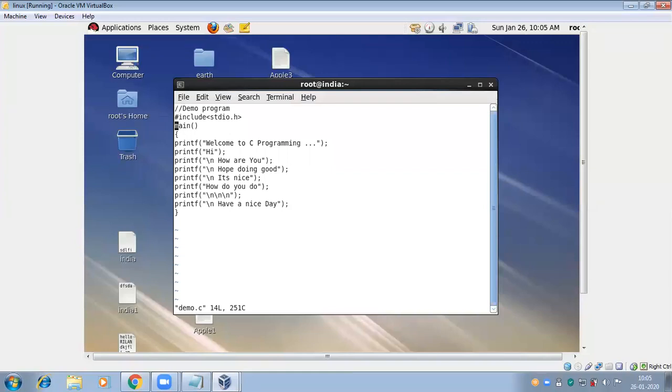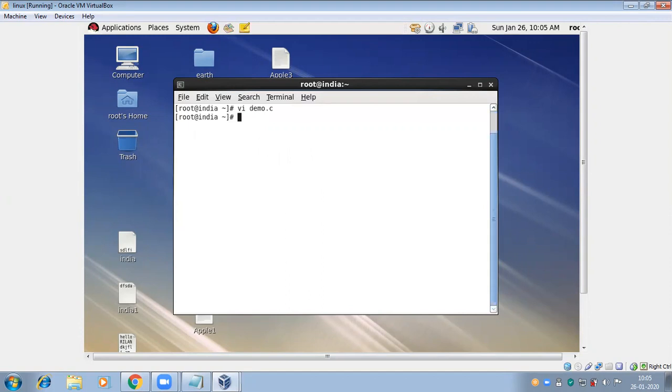You are given different printf statements, output statements. Then press the escape button, shift colon WQ, to save and quit. W for save, Q for quit. Then here itself I am writing cc file name.c, compiling the program. There are no errors at all. Then ./a.out to see the result. So this is the way we are compiling and executing the program.